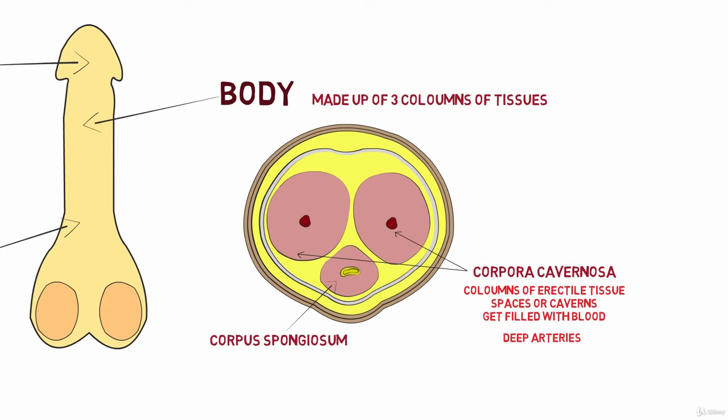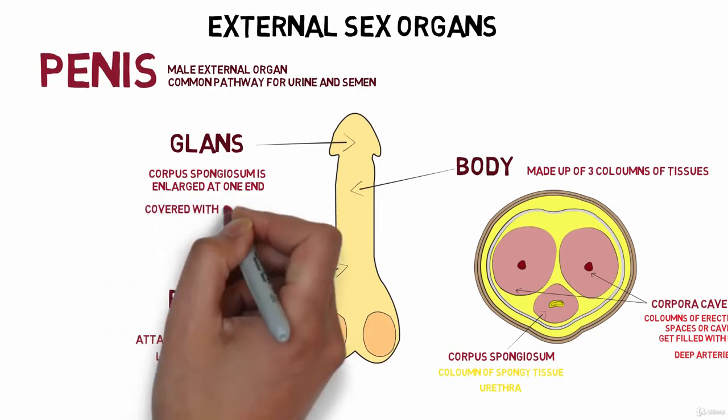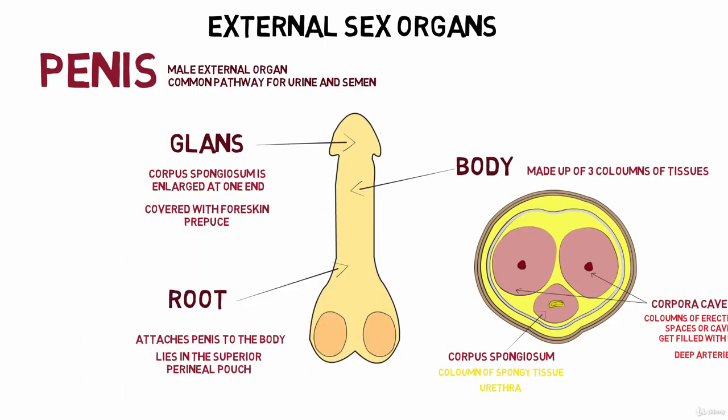The corpus spongiosum is a column of spongy tissue. The male urethra passes in between the corpus spongiosum. The glans is the enlarged corpus spongiosum at one end. It is covered with foreskin called prepuce.